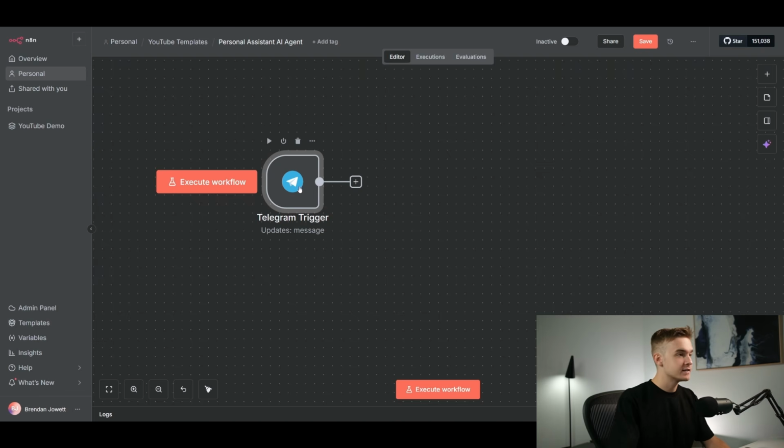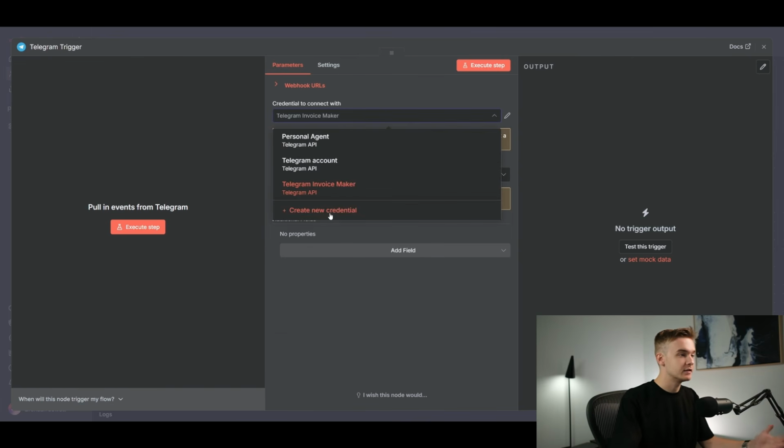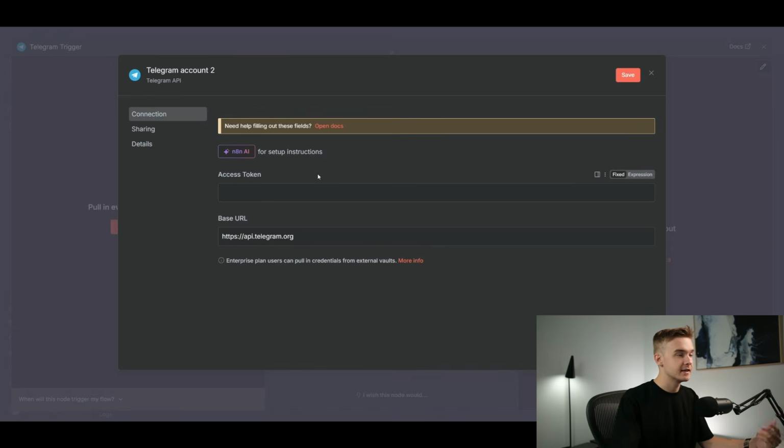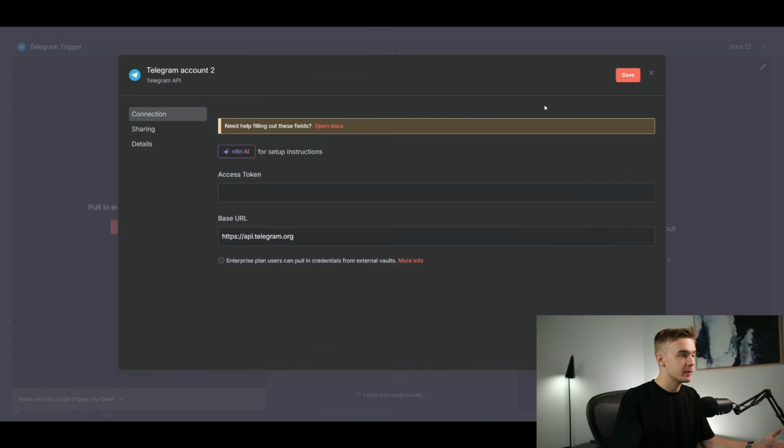Once you've got this on the page, just double click into this actual step here. At the top, you'll see credential to connect with. So in here, this is where you're going to connect your actual credential for that Telegram bot. So the access token is the access token that was generated right here. Just copy and paste it directly into this box and hit save. A green box will pop up telling you that it's connected, and that's all you need to do.